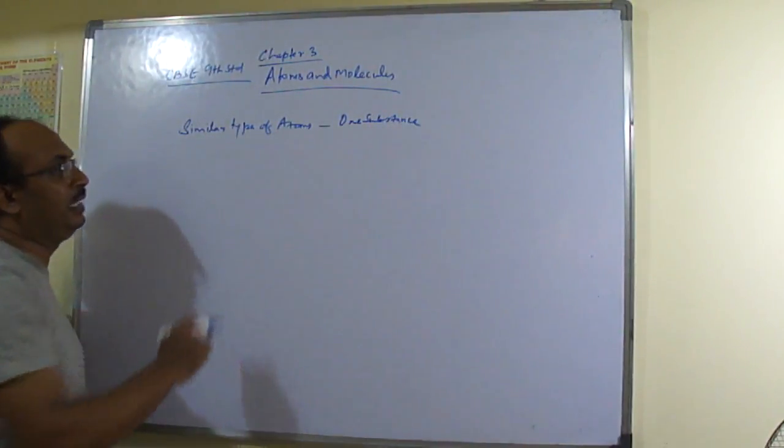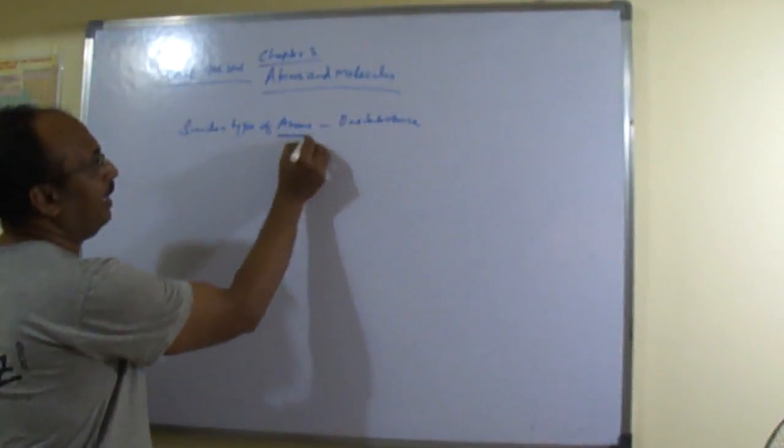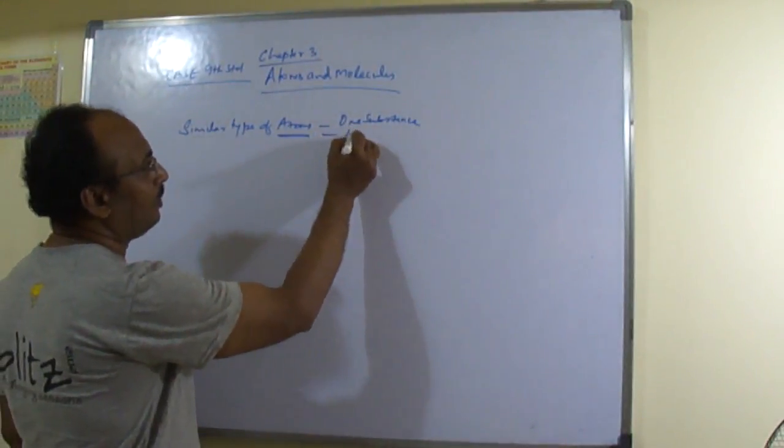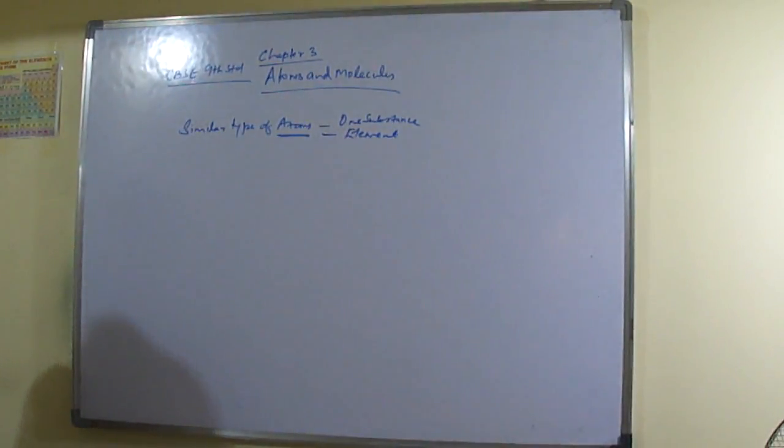Similar type of atoms, that is one substance. Then it is an element. It belongs to an element.